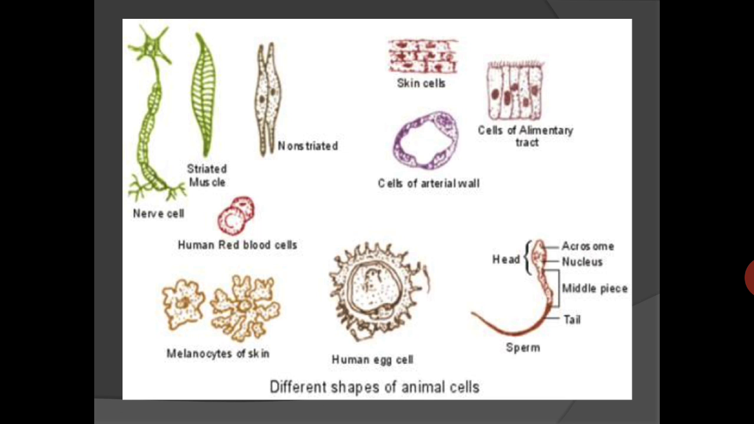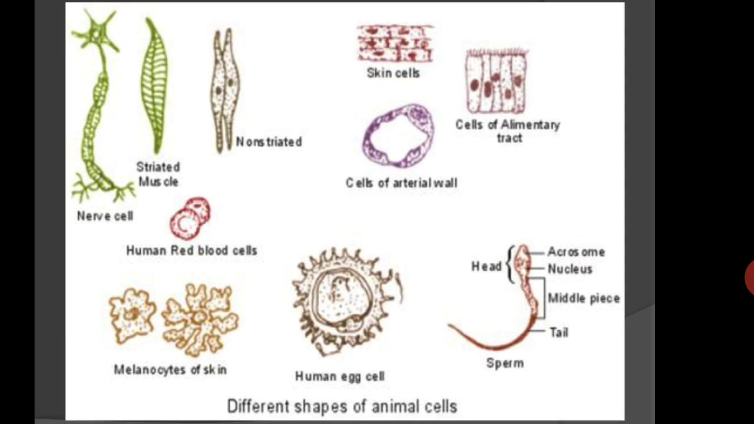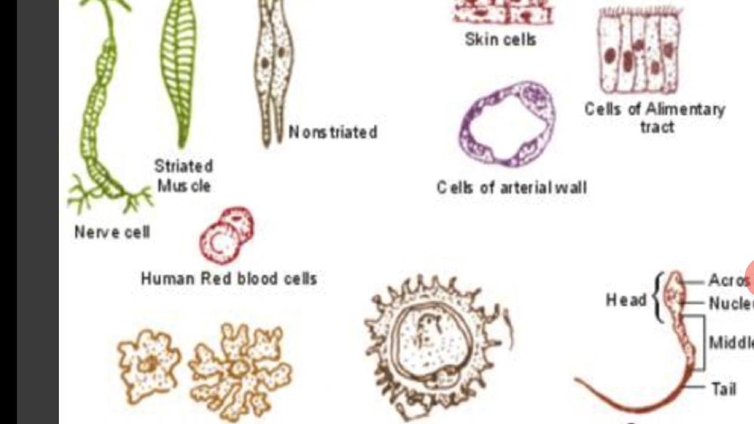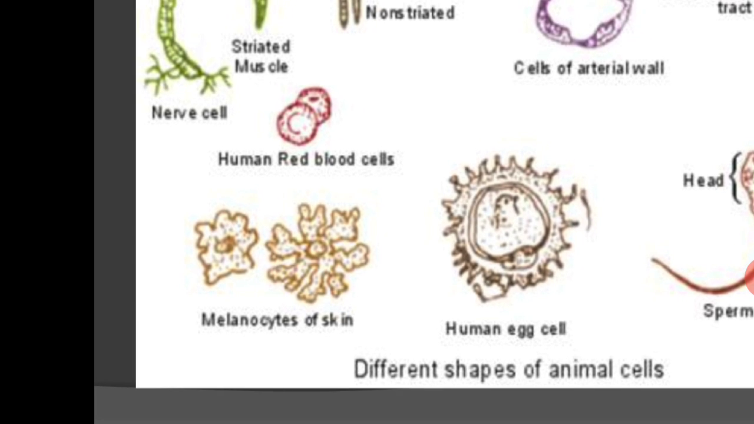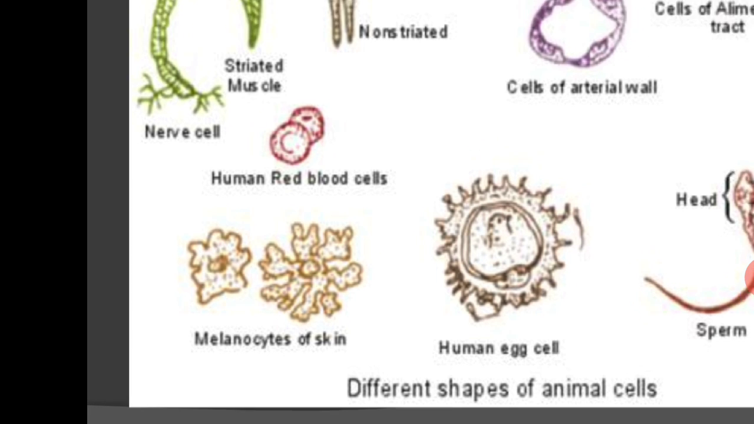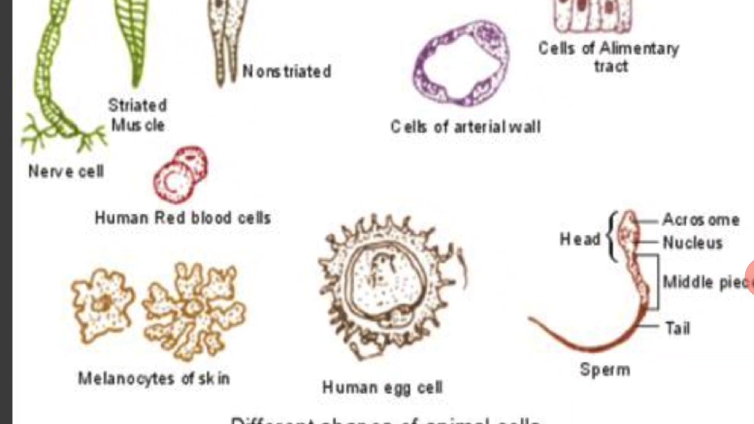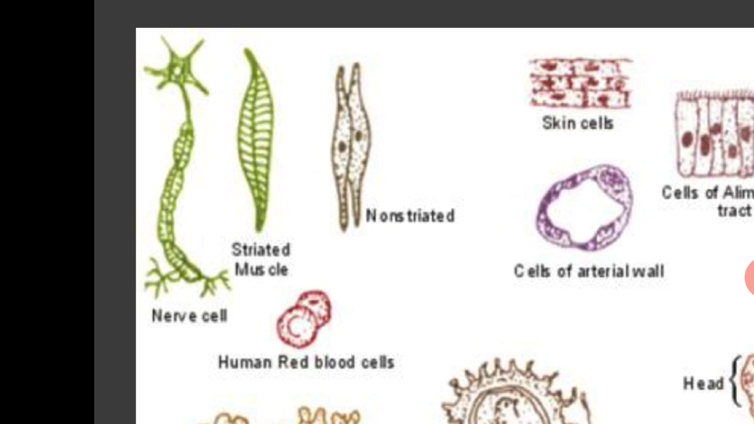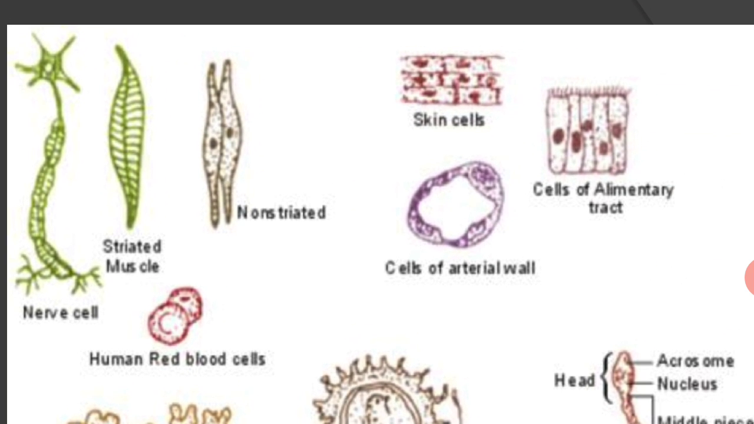In these diagrams, you can see the different shapes of the animal cell. You can see here the oval shape, the cell of the arterial wall, and then the melanocytes present in the skin. Human RBC is also there, which is non-nucleated. Nerve cells are very long cells, and there are striated and unstriated muscle fibers, sperm cells, ovum or egg cells, and skin cells also. So you can see here all the cells have different shapes and sizes according to the position where they are found.